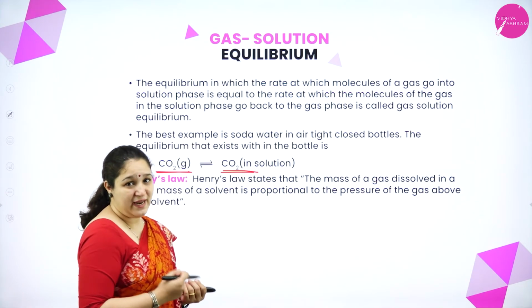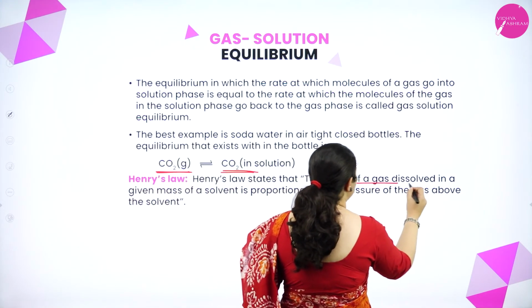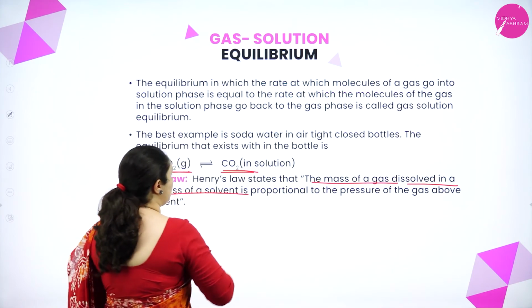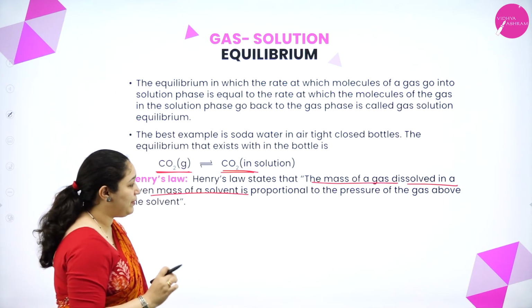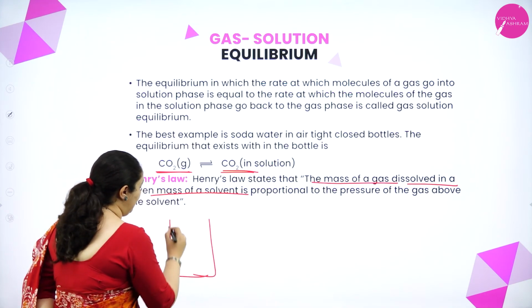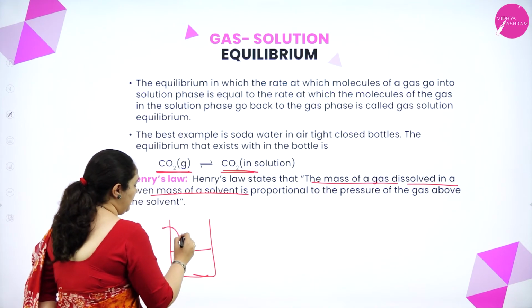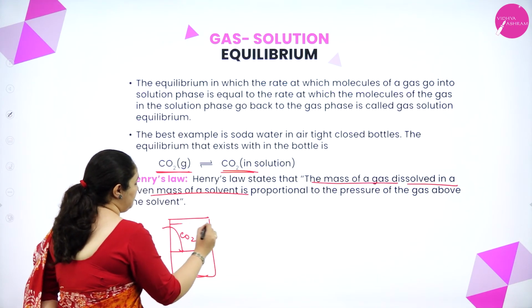What is this Henry's law? We shall see. Henry's law states that the mass of the gas dissolved in a given mass of a solvent is proportional to the pressure of the gas above it. If you see here, for example, I've taken some amount of a liquid and I'm trying to dissolve carbon dioxide and I'll apply some pressure here.